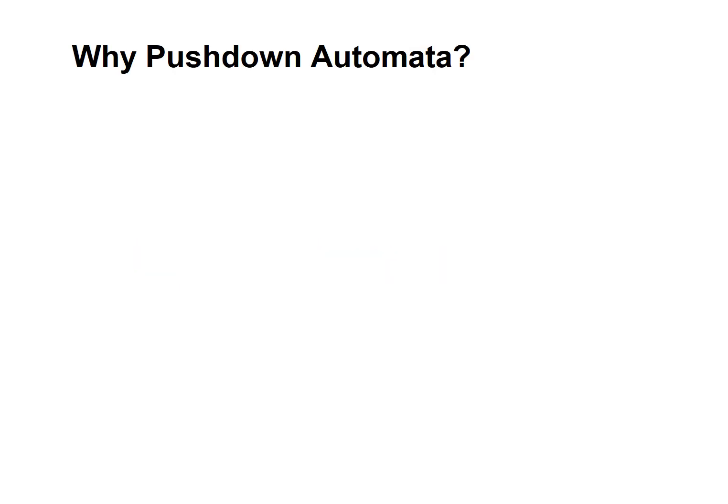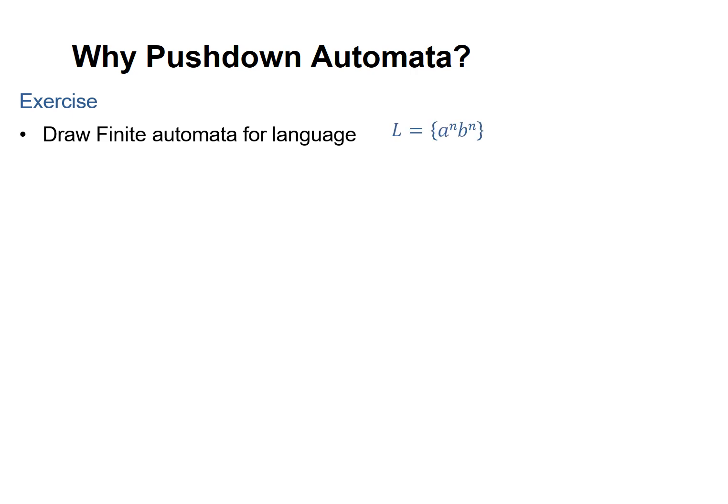Why pushdown automata? Before discussing the capability of pushdown automata, let us see what a finite automaton can do for the language L equal to a^n b^n. This language generates n number of A's followed by n number of B's.